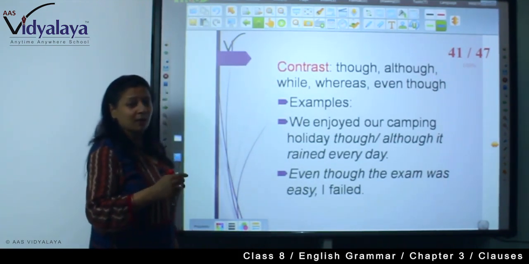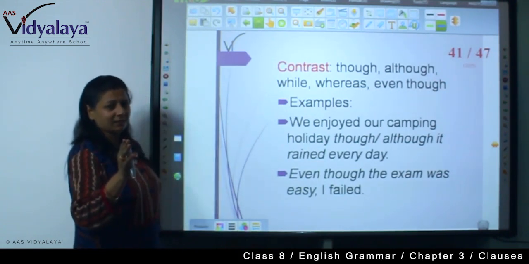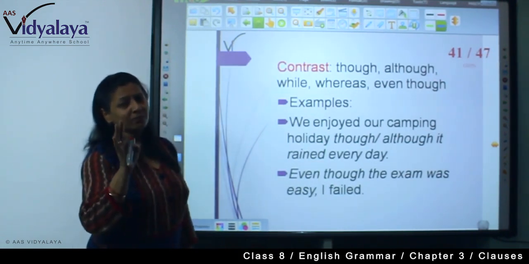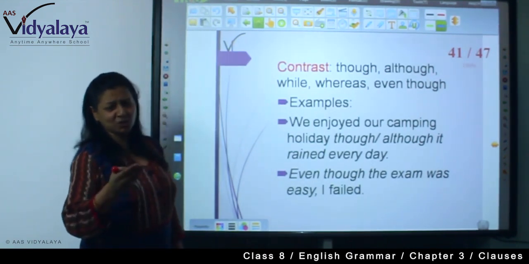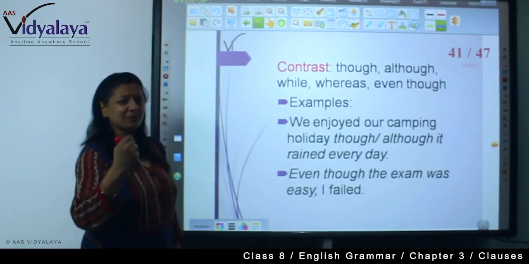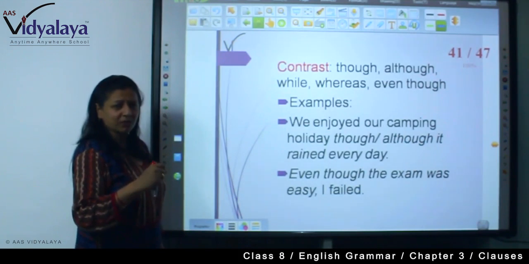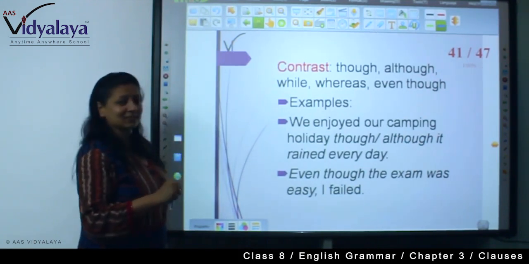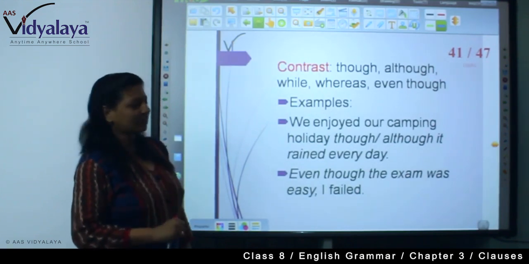We enjoyed, but though it rained, we enjoyed. So these are two contrasting views, two contrasting situations. You know, if it rains, we cannot enjoy. Many times we cannot enjoy because rain itself becomes a burden. It doesn't give us comfort many a time. But here it is written, we enjoyed our camping holiday though it rained.